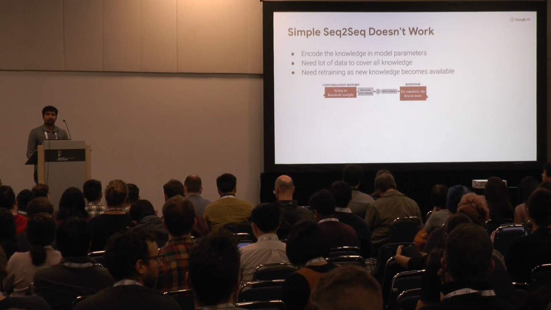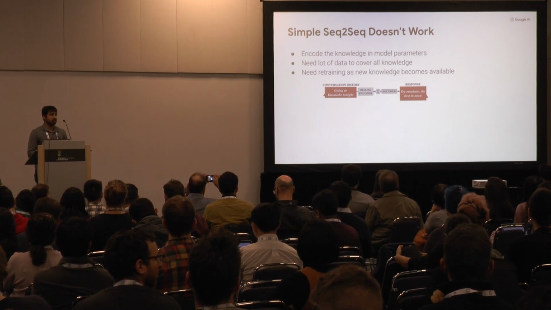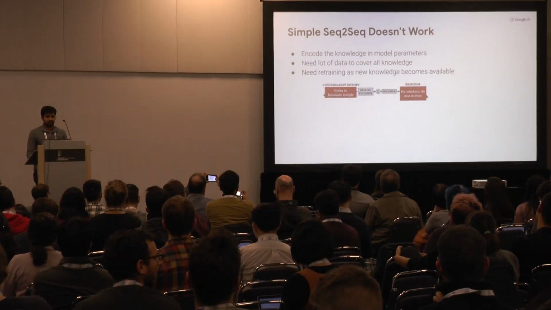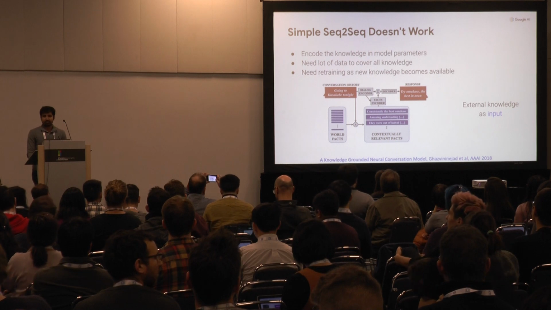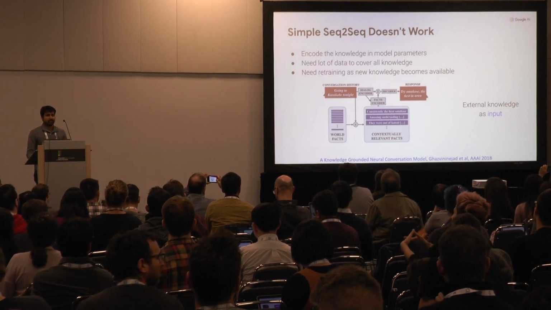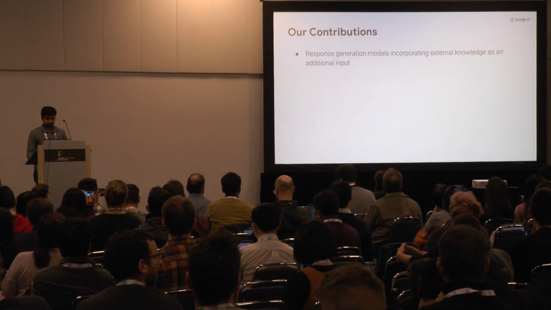Also, as new knowledge becomes available, such as new reviews, it's difficult to incorporate them in the model, and we need to retrain the model. So the idea is to use external knowledge as an input to the system so that we can generalize to new knowledge that comes in.